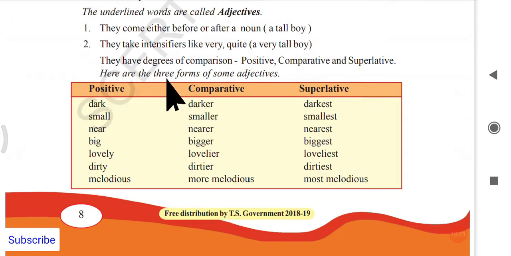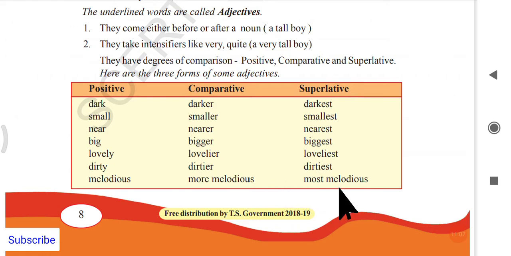Okay, so here are the three forms of degrees of some adjectives. We have positive degree, comparative degree, and superlative degree. Just for our understanding, a few examples are given here. First one is dark: dark, darker, darkest. Second, small, smaller, smallest. Third, near, nearer, nearest. Next, big, bigger, biggest. Next, lovely, lovelier, loveliest. Next, dirty, dirtier, dirtiest. Next, melodious, more melodious, most melodious.